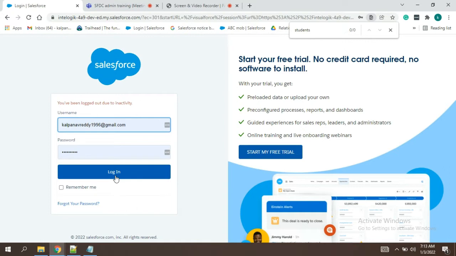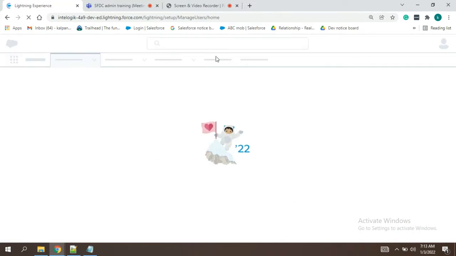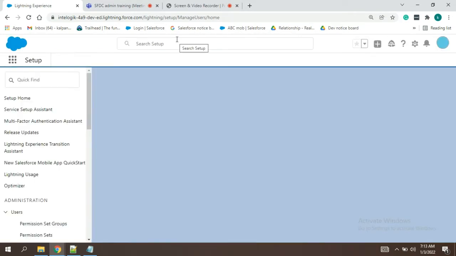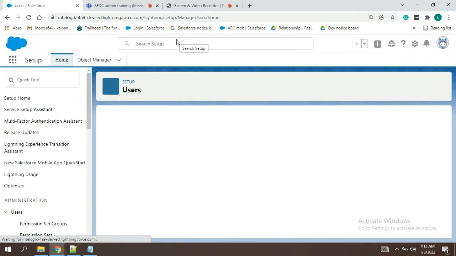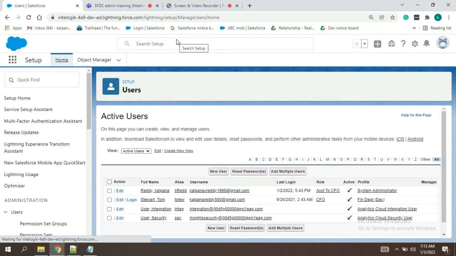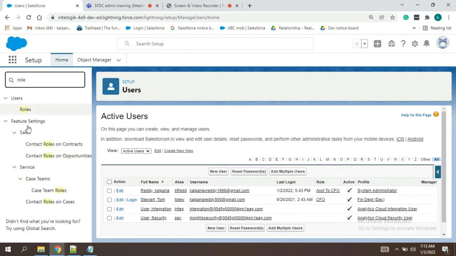Let me show you in the roles. Till now in the roles we saw only senior people can access the records of juniors, but sometimes there might be requirements like even juniors wanting to have the records of seniors for some special times.